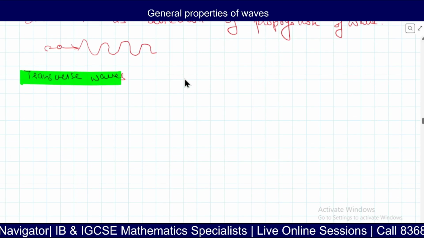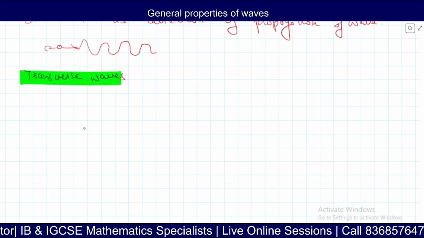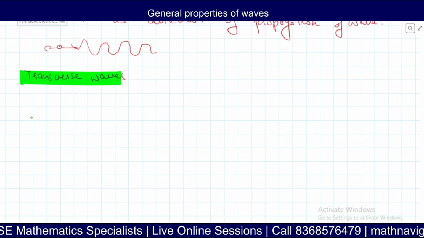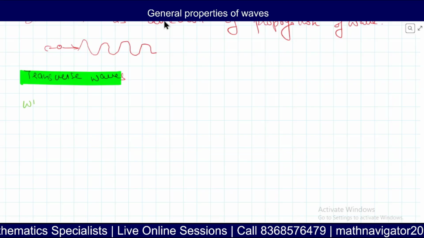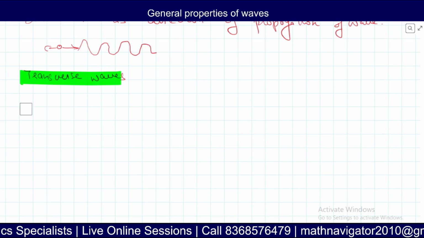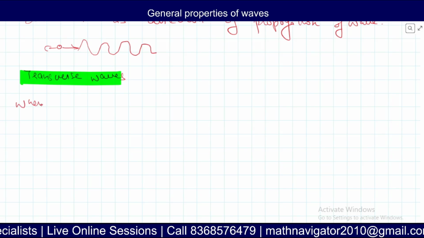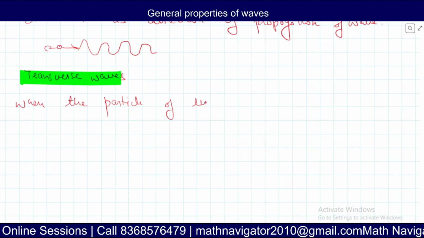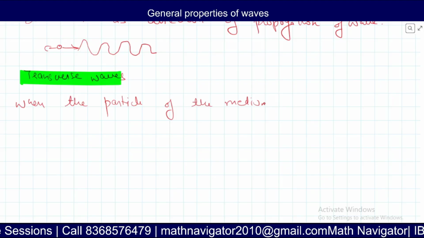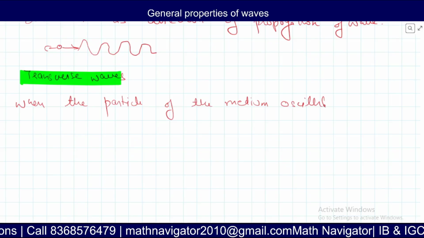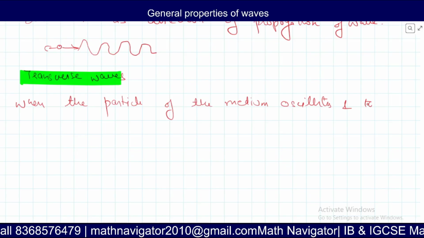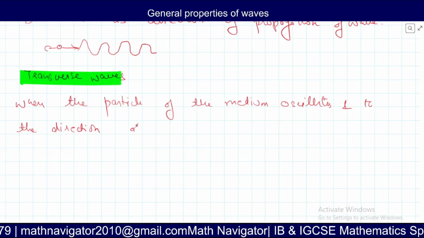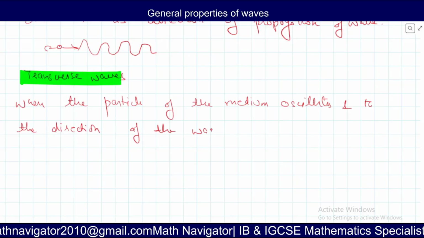So what is a transverse wave? A transverse wave can be defined as when the particles of the medium oscillate perpendicular to the direction of the wave. What does this mean?